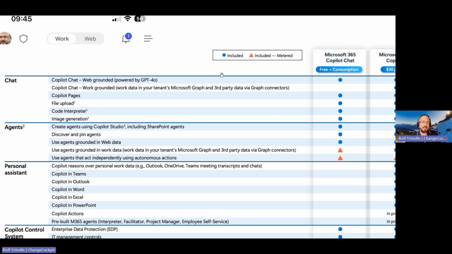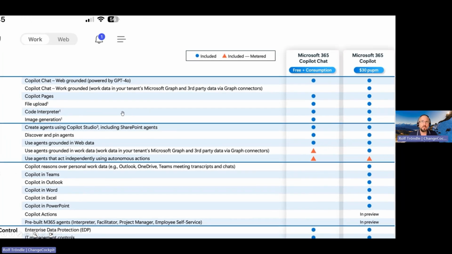Till now, only Copilot licensed users, I'm talking about the $30 per user per month license, had access to these particular Copilot agents and also to all the other agents. Now it will be possible to have metered or pay-as-you-go access to these agents, so you can reuse your SharePoint Online or all other Copilot agents and give the regular users, without the paid Copilot license, access, and then they pay on a consumption basis. That's a very important and new feature.